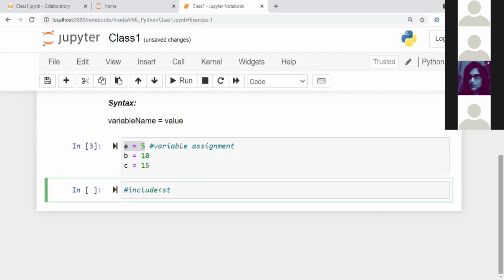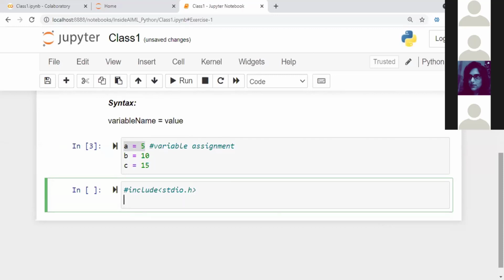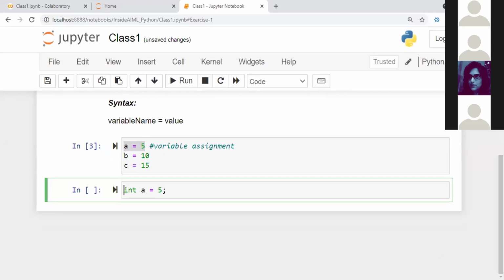So you will use some libraries and all, and then you should say something like int A equal to 5. So you should tell the C compiler that I'm going to declare a variable called A, which will be of data type integer, and the value I'm going to assign is 5. This is a syntax that is followed in structured programming languages like C or Java, where you have to specify explicitly that the variable you are declaring is an integer.